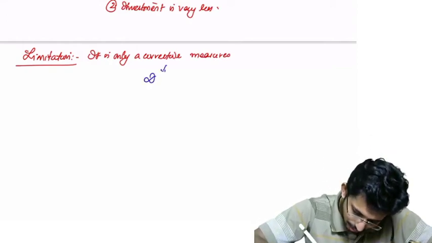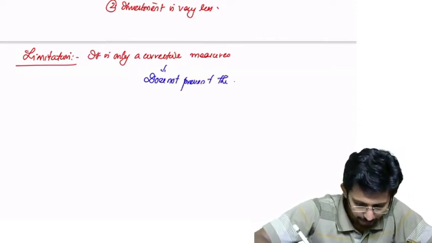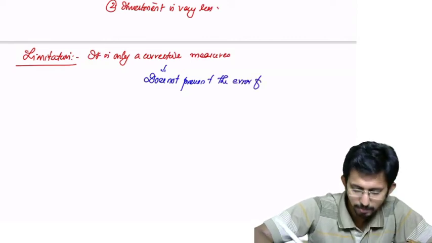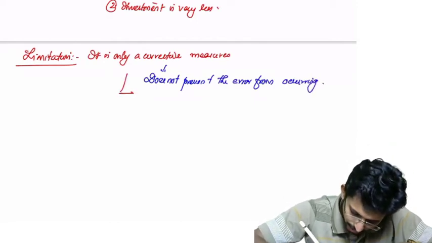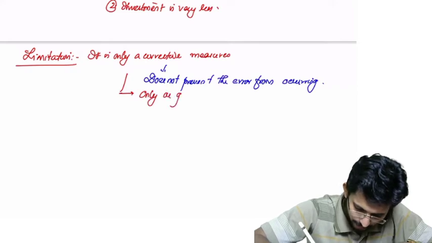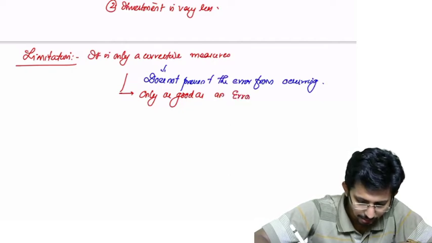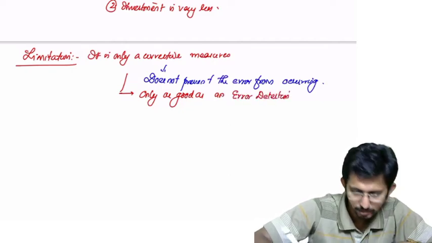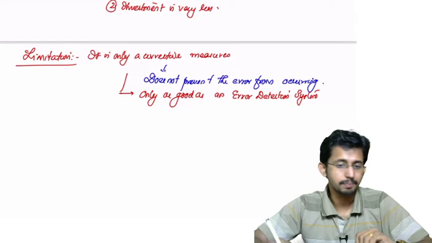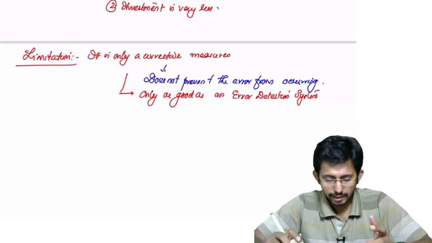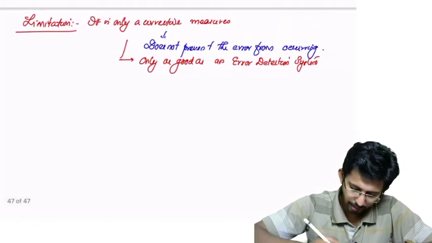So this is only as good as an error detection system. It is only as good as an error detection system. Okay, nothing else. Clear? Okay. Now there are two types of feedbacks. Types of feedbacks.